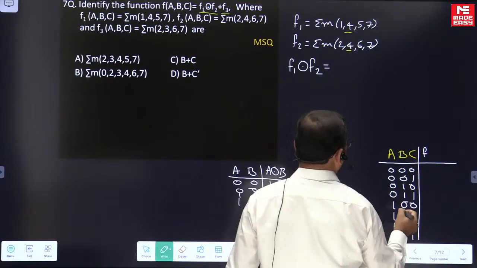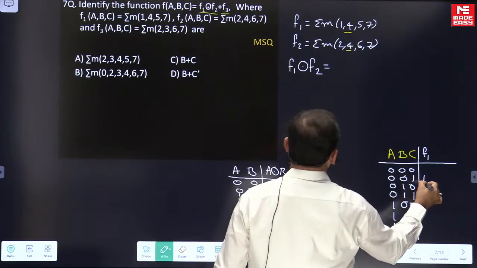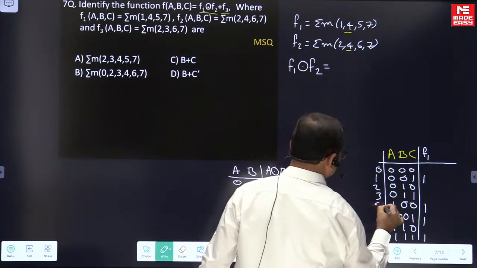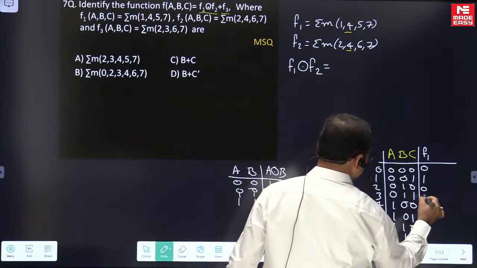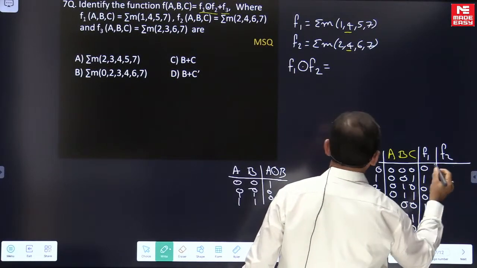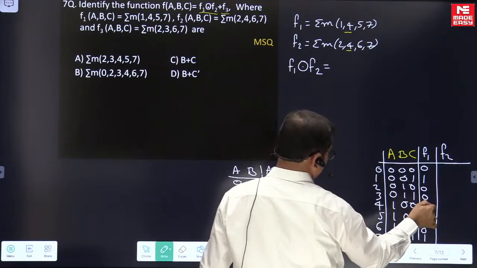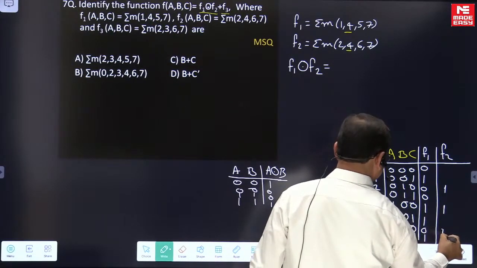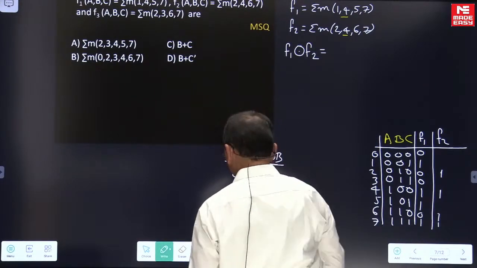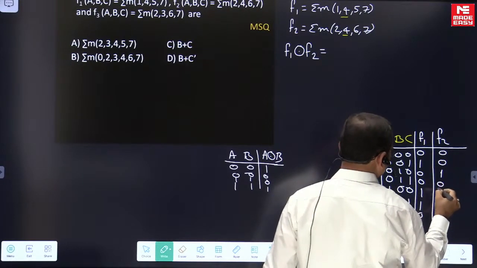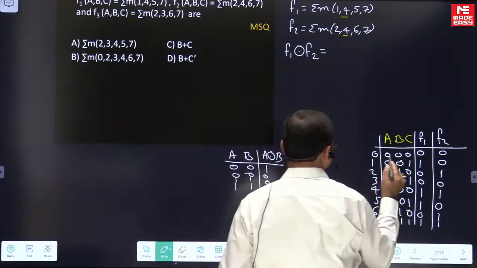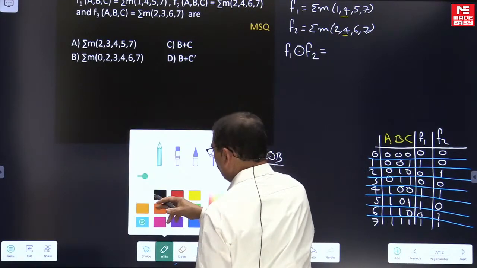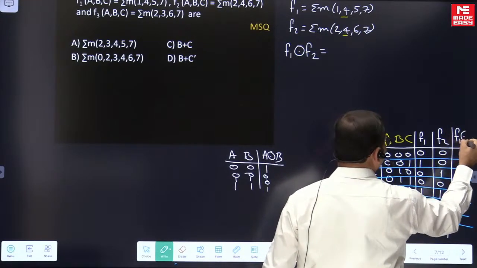If you look at f1, what are the minterms of f1? These are the minterms for f1: 1, 4, 5 and 7. Everywhere else it is 0. What are the minterms of f2? The minterms of f2 are 2, 4, 6, 7, and other places are 0. So this is f1 and f2, and now we take the XNOR between f1 and f2.